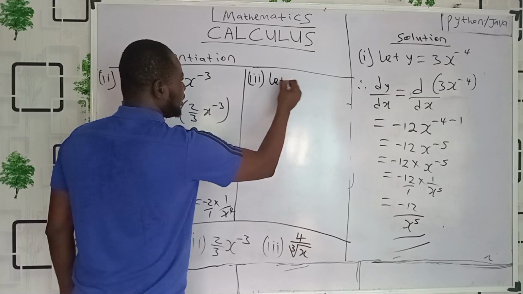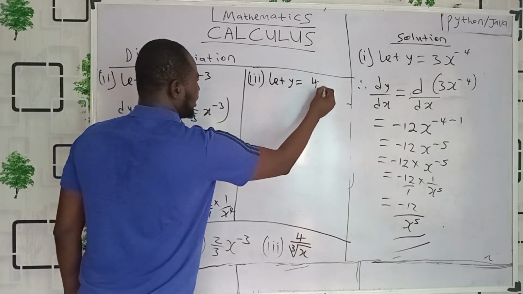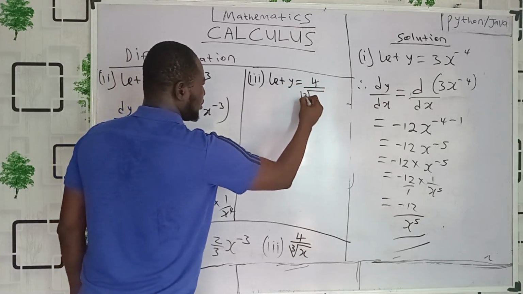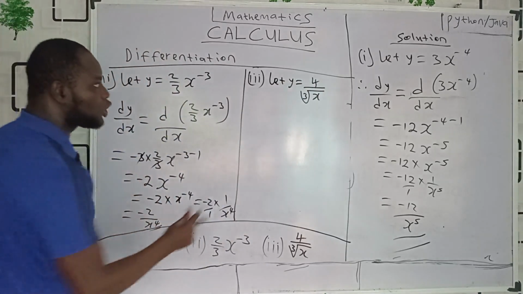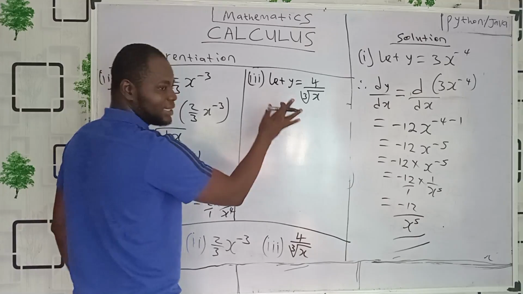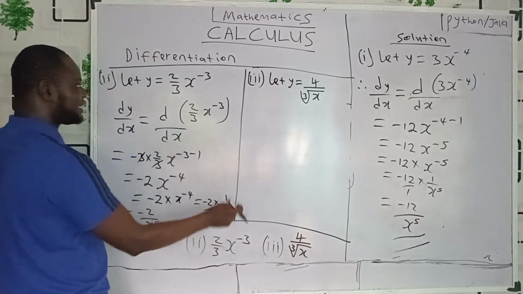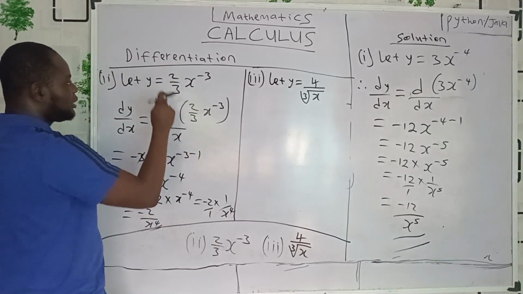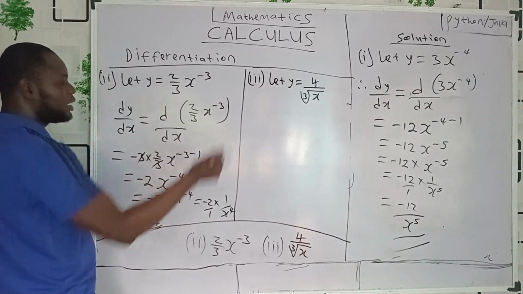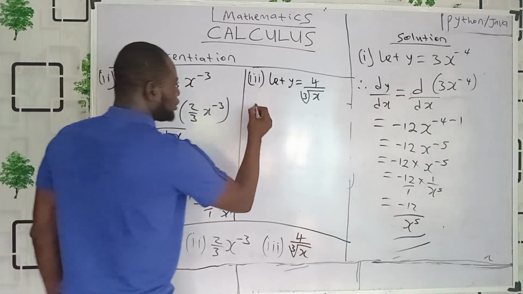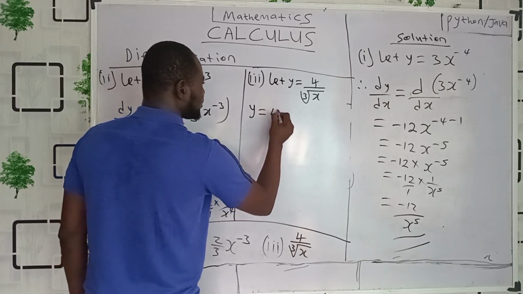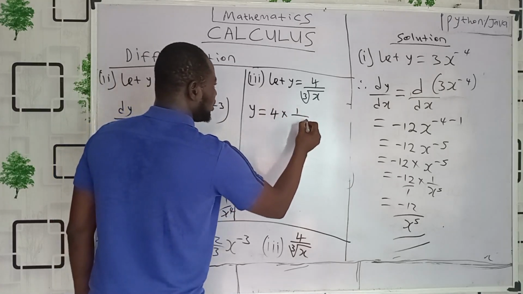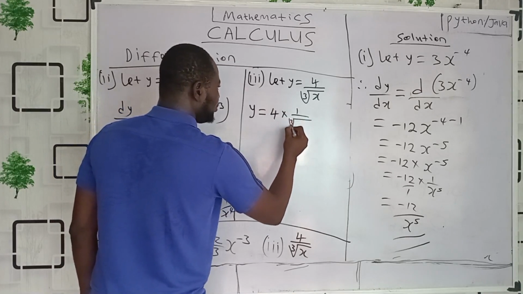So let's what? Let y to be what? 4 divided by cube root of x. Now, please, just like the way I've told us before, don't just jump like this one now. As you are looking at it, we have to simplify and make sure we rewrite it in form of something like this, in form of c x raised to power n. So the first thing is to simplify. We say y is what? Do you know I can write this as 4 times what? 1 all over cube root of x.